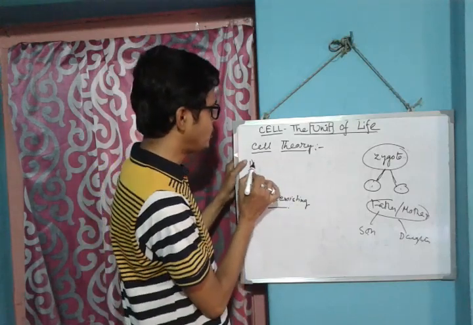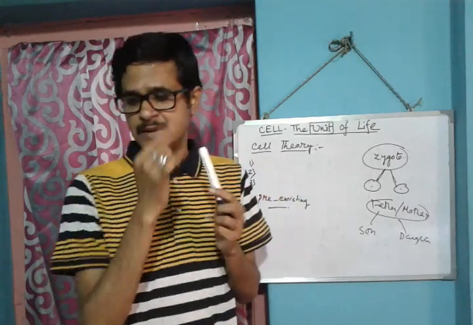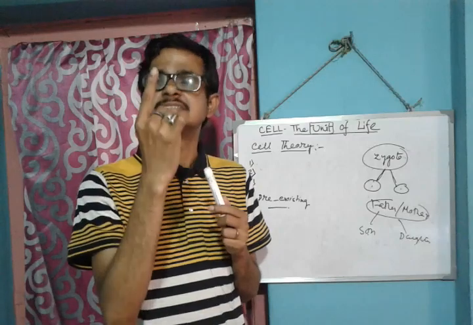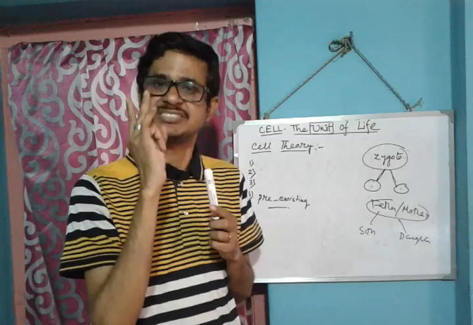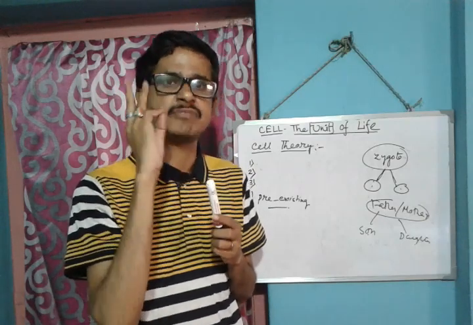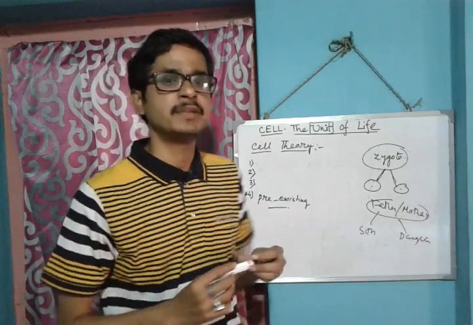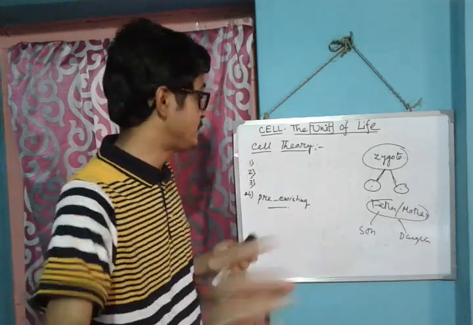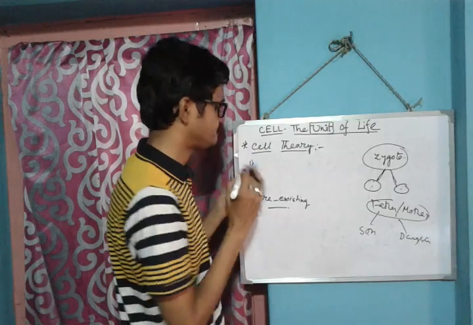So what did they say? Number one, all living organisms are made up of cells. Number two, structural unit. Number three, functional unit. And number four, cells arise from pre-existing cells. Cell theory is very important.